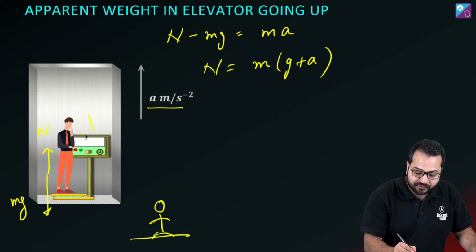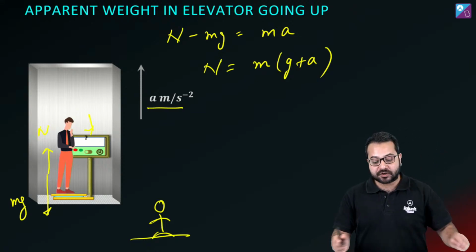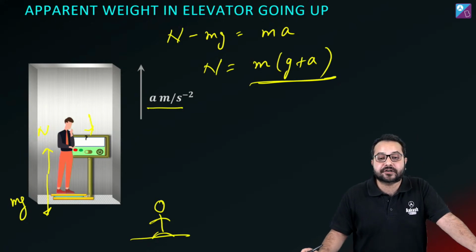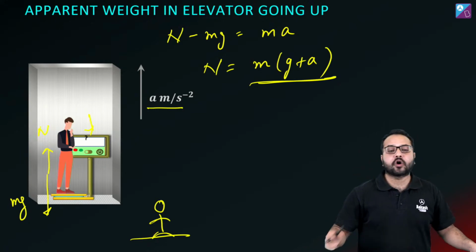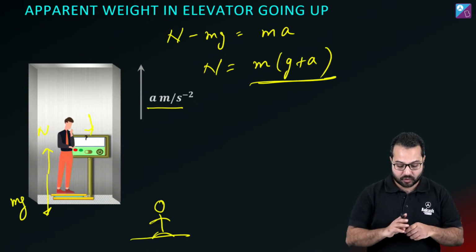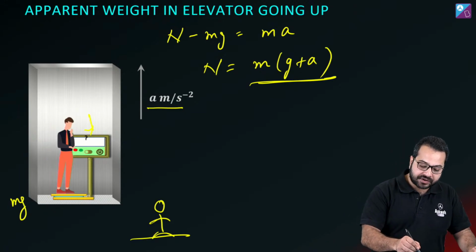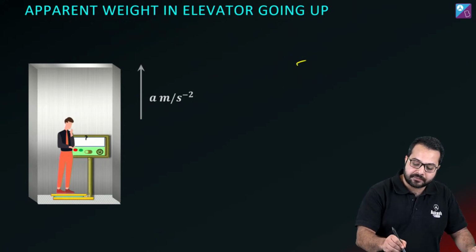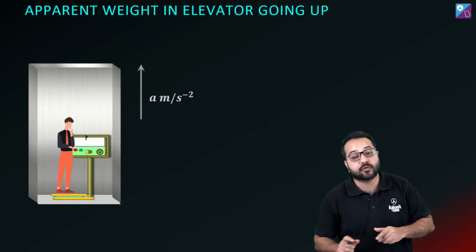That is the apparent weight. So what is this weighing machine going to show us? The weighing machine is going to show us this reading, m(g + a). Is that correct? Now talking about the action reaction pair, for that we are going to get into the frame of the elevator and use pseudo force to do it.